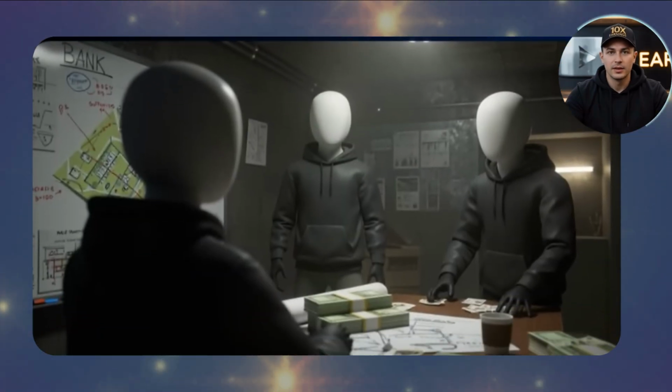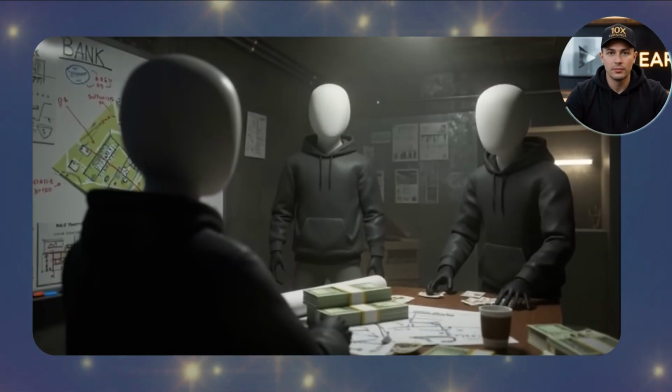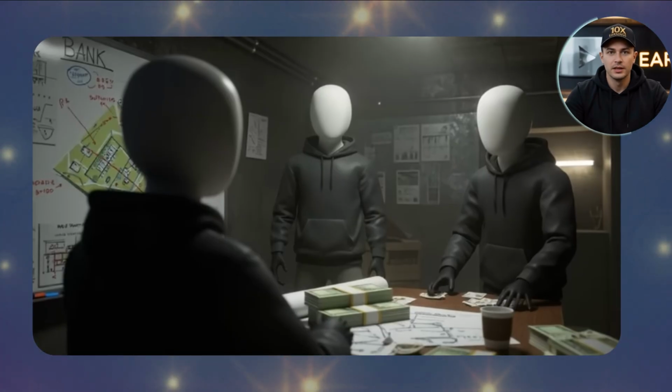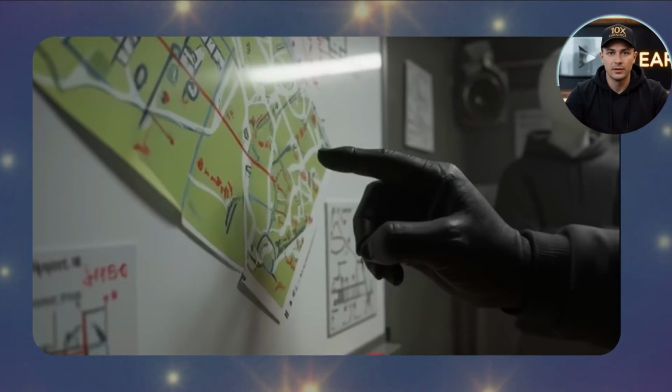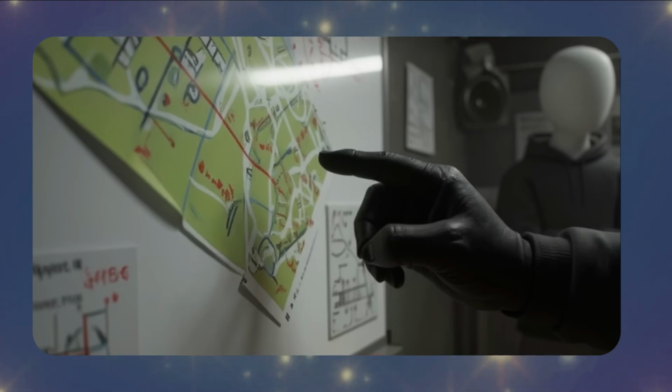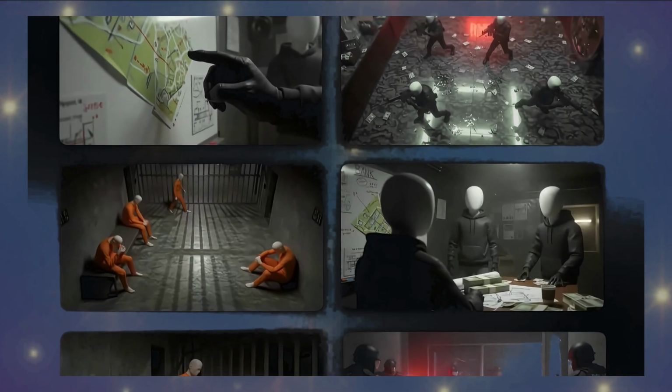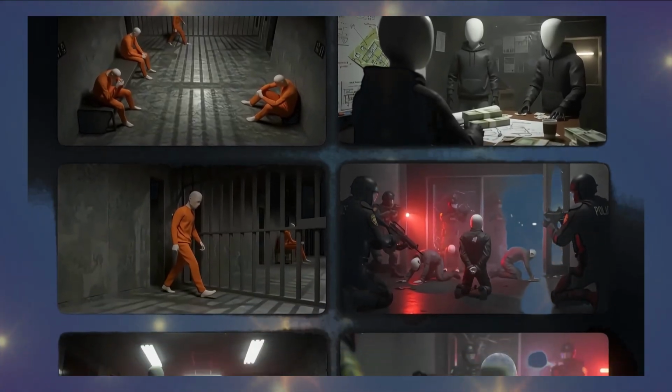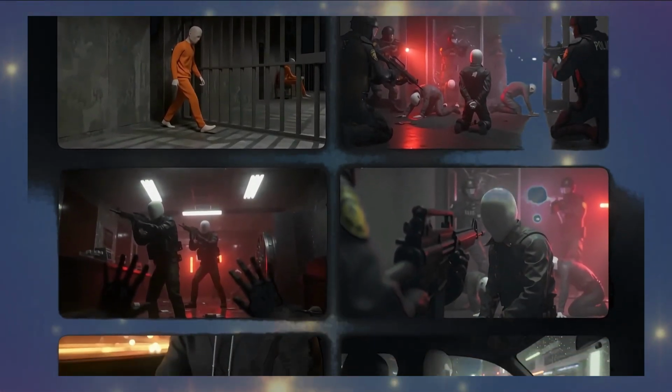Once it's done, you'll see that it recreated the same room, same person, same vibe, but from a completely different camera angle. Then repeat the process for the second angle. Do this for all 5 scenes, and by the end, you'll have around 15 to 20 images covering your entire story from multiple perspectives. Now it's time to bring these images to life.